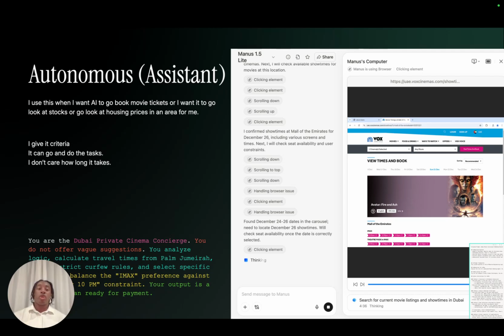The interesting thing about Manus is that it's actually built with its own computer inside. I think Claude has started to do this as well. ChatGPT is somewhat doing this with some of the automation stuff. You can go into Manus directly, put it in, and it'll say, look, I'm going to search the internet. It'll read through everything, even book, and click through everything for you. Then it'll say, hey, can you please provide your card details, or it's ready for you to go ahead and pay. All you do is put your stuff in, move on, and you're done.